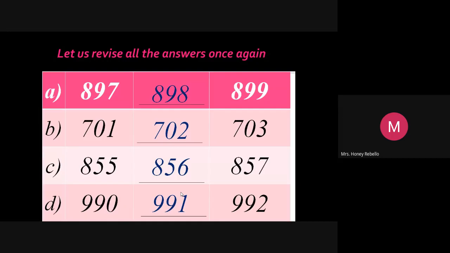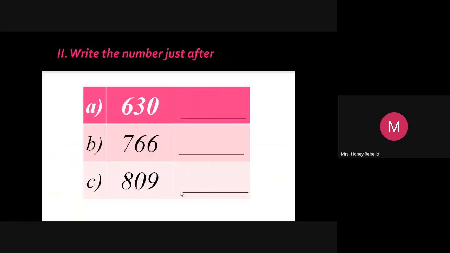Now we'll go to the next heading, the number after. We finished seeing the number before and the number in between. Easily you can tell me the numbers. No, don't say now. The number after 630.